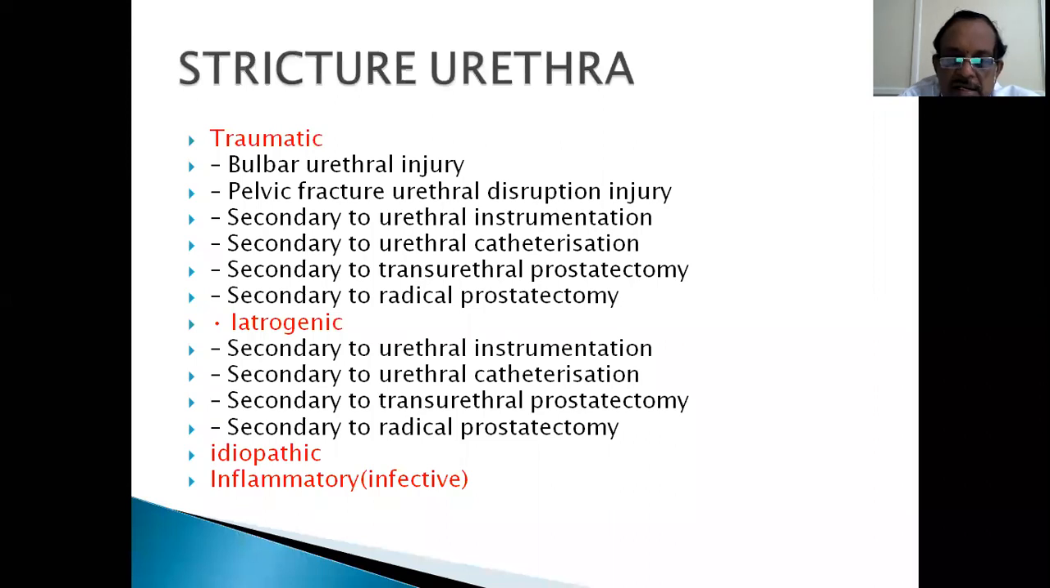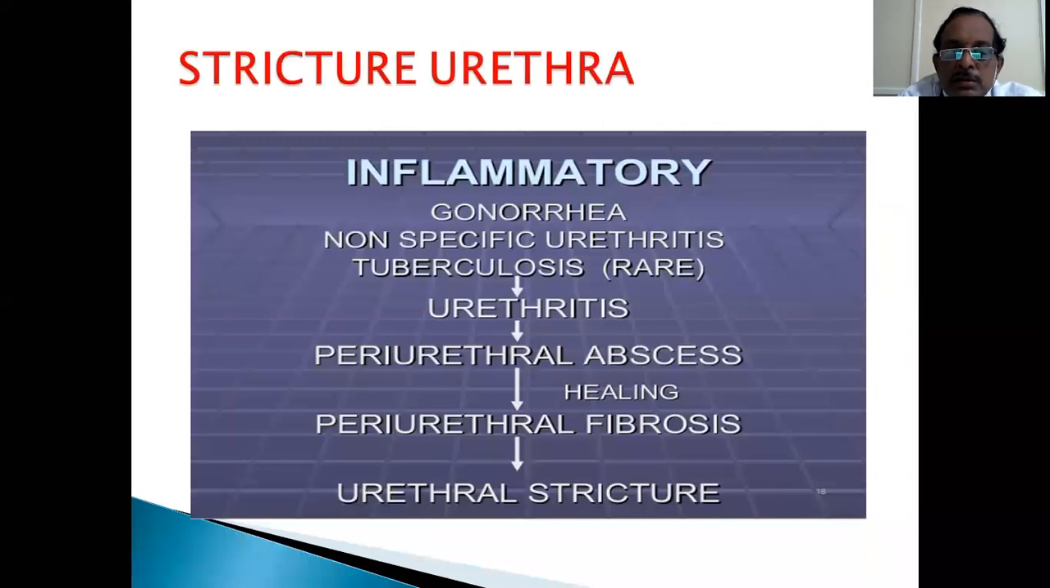Sometimes idiopathic stricture occurs, and inflammatory strictures used to be very common in gonorrhea, when gonococcal urethritis was common. Now it is due to non-specific urethritis. So gonococcal urethritis, now non-specific urethritis, and very rarely tuberculous strictures of the urethra. Malignant strictures of the urethra can also be there.